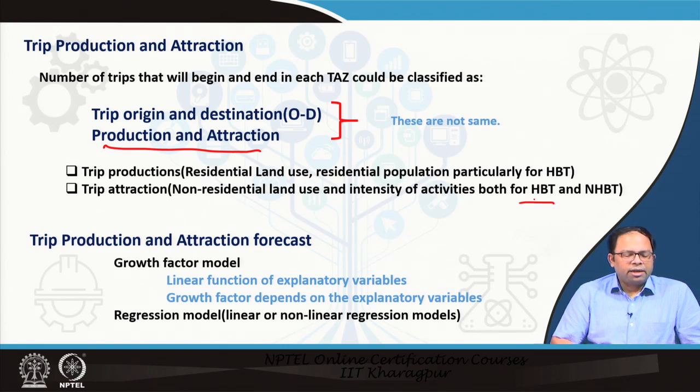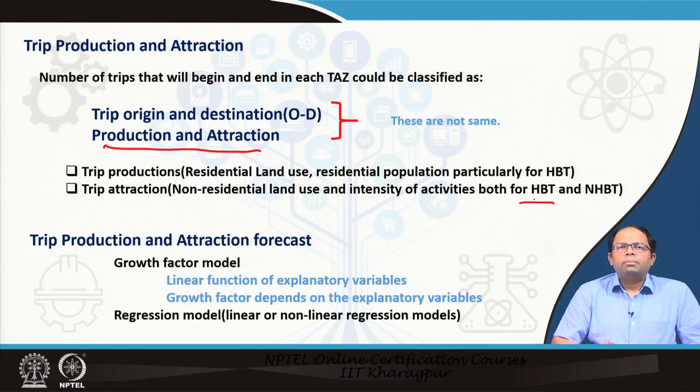So trip production and attraction forecasts are usually done using different models or different ways. One is a growth factor model, where we use a linear function of explanatory variables to determine what kind of growth will happen for a particular production and attraction for a particular zone, how this will increase. It could be based on a growth factor approach, where it depends on certain explanatory variables, that this is the amount of growth that is contributed by that variable, and we can also adopt that kind of strategy to determine what kind of growth will happen.